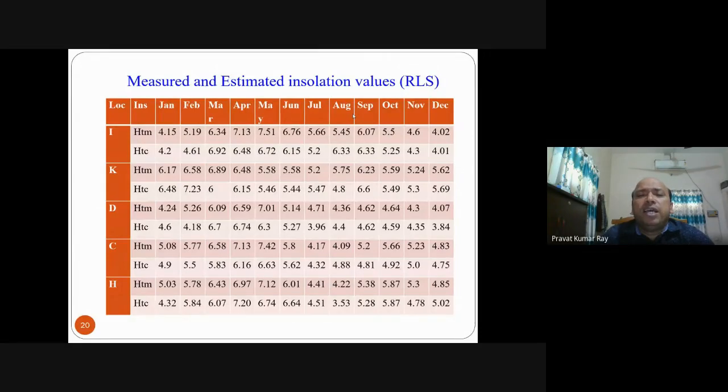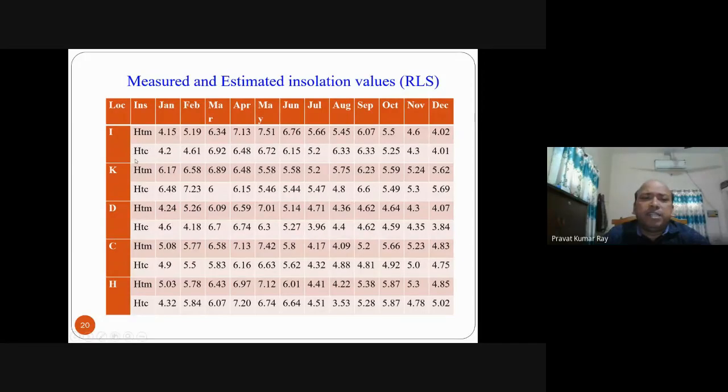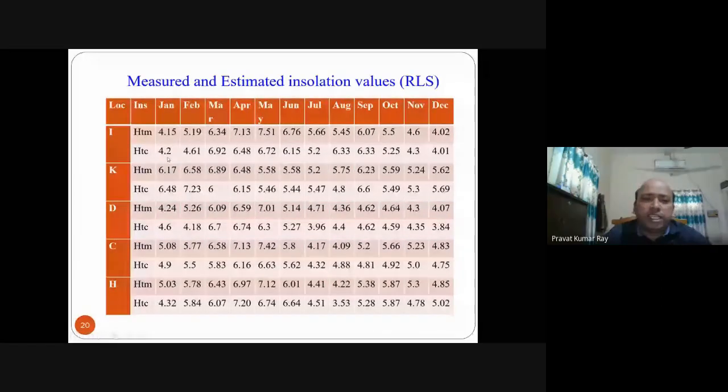Then this KT updation I have discussed using the ensemble Kalman filtering algorithm, but I have compared this work with KT updation using recursive least square and only Kalman filtering. When KT is updated using the recursive least square algorithm, then what is HTC, how much is the forecasted value? These are the forecasted values, these are the measured values. So measured and forecasted values are approaching; how closely, we will find out from the curve.